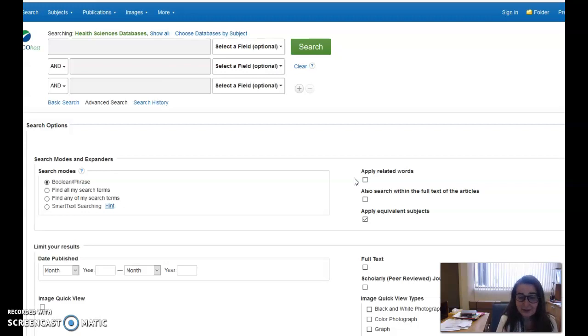Hopefully I'll be able to connect with them, as they want, to use this database. I have to admit, since we haven't had CINAHL here, I haven't used it in the year and a half I've been here, so I'm going to update myself as well and see if anything's changed. But I think your students will really find this beneficial, and really for the rest of their career. This is such a preparatory tool for them.